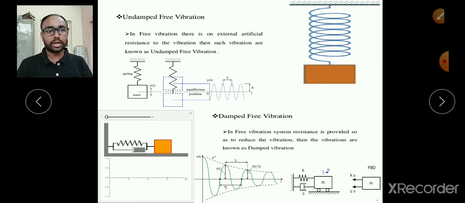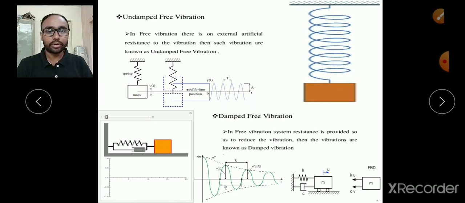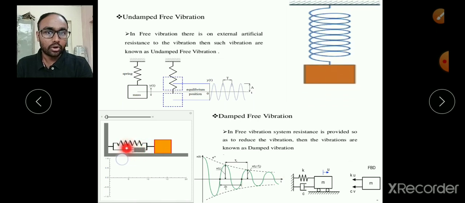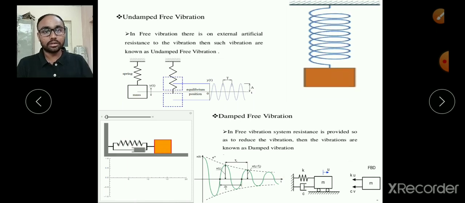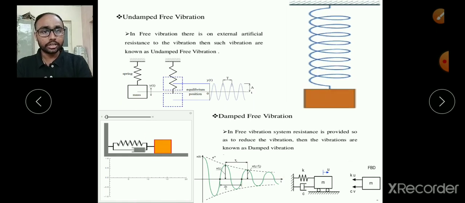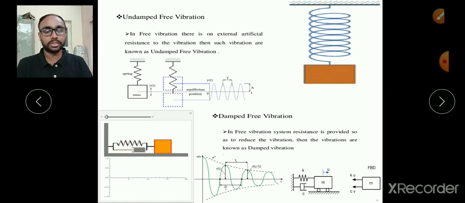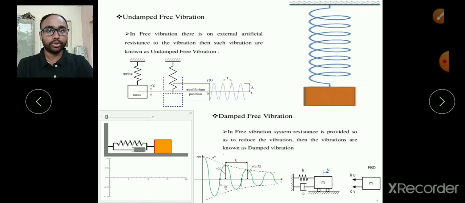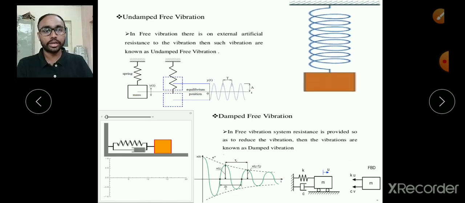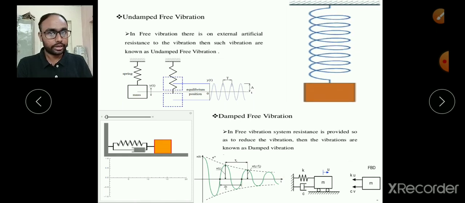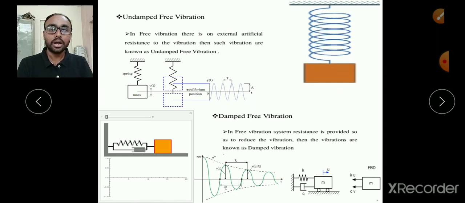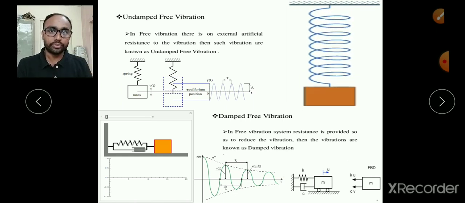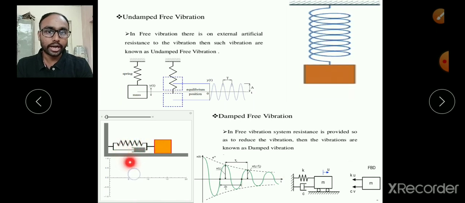Okay, and on the other hand, damped free vibrations. Damped free vibration means, in this diagram you can see, along with the spring we have one damper. This is known as a damper, that is responsible for decreasing the amplitude every time. Sometimes it is not necessarily artificial. If we keep that system in an air medium, obviously the air resistive force acts as a damper. If we keep that system in water, then water itself acts as a damper. Here let us consider we are talking about the vacuum medium only, so for that we have to add one artificial damper.